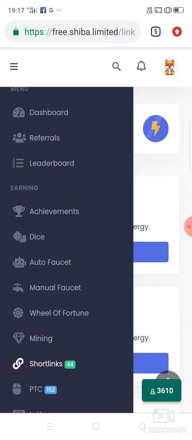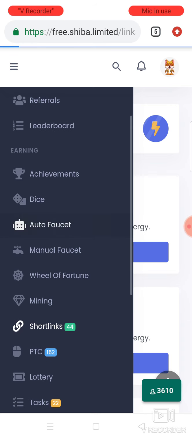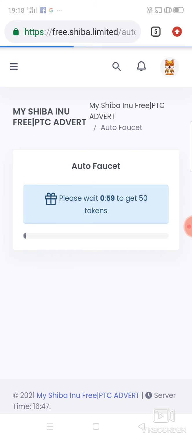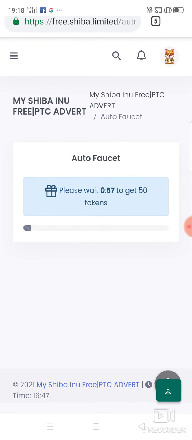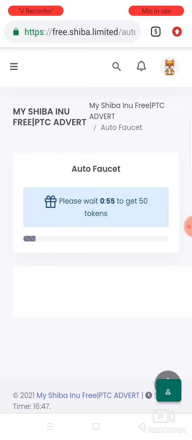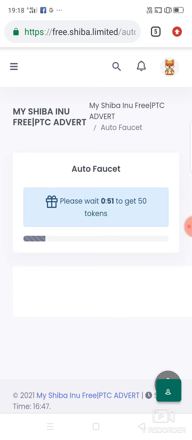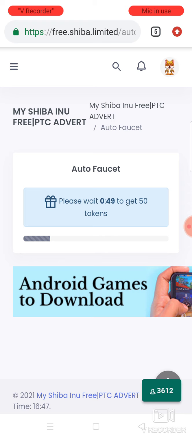Now let's go to another way. This is the auto faucet. You can see it's an auto faucet. You have to keep this page open. After keeping the page open, you will get a 1 minute timer over here. In 1 minute, you get 50 tokens.